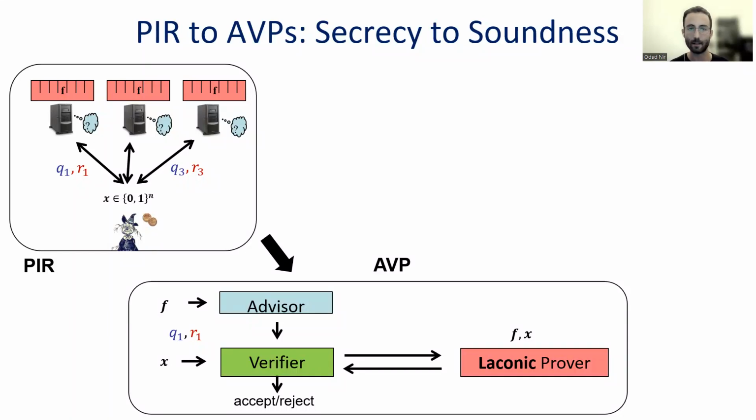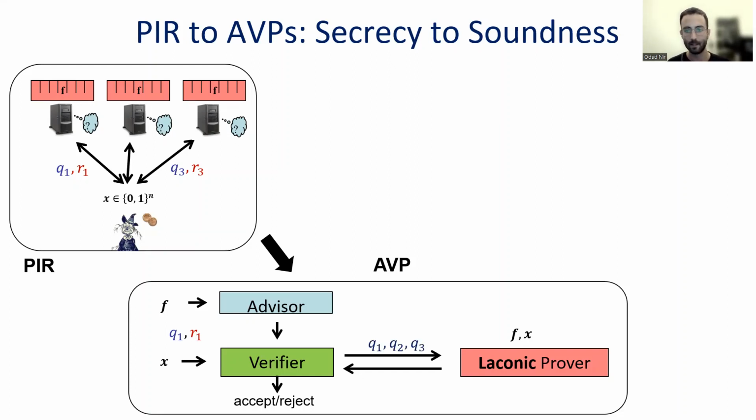And this is the advice the advisor sends to the verifier, and then the advisor terminates its role. Then the verifier, seeing this query, knows that the query was produced through a distribution which is independent of x. So it can compute a tuple of queries which correspond to x, having the query produced by the advisor being one of them.